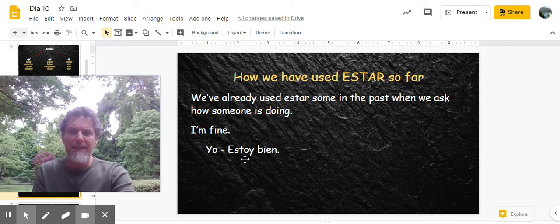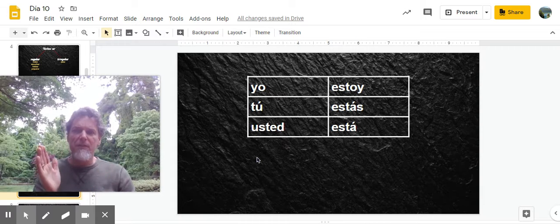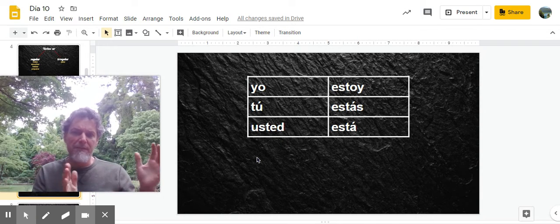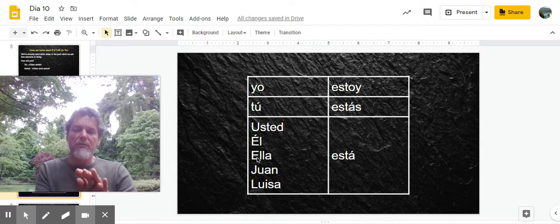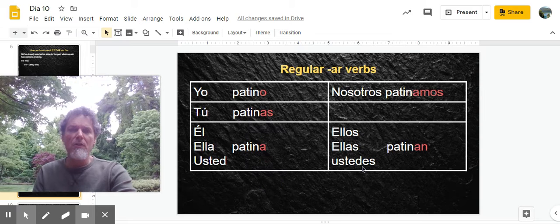So the yo form has an OY. So if we look at this, so far we've learned that estar, the yo form, is estoy. With tú is estás. Usted is está. Now, you've already learned that when we classify subjects, the usted form of a verb is going to also be the form that you use with él or ella or some single person that's not I or you, so Juan or Luisa. So you already understand that you can extend this out. How is Juan? Juan está bien. Got it?